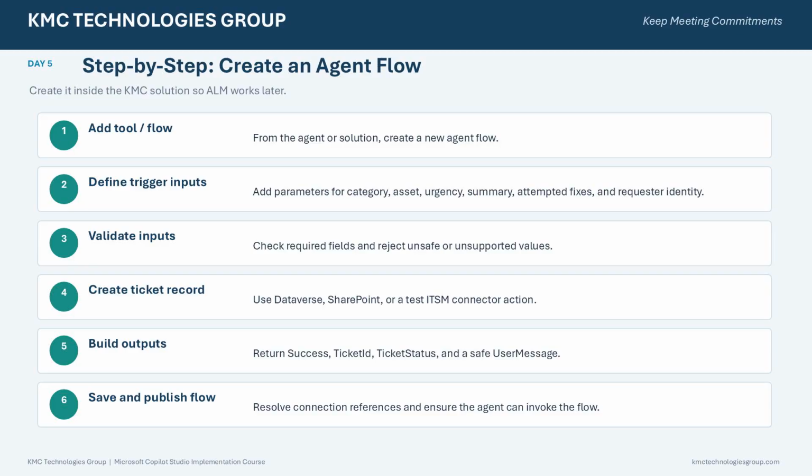Then create the ticket using Dataverse, SharePoint, or a test ETSM connector. After the record is written successfully, build the outputs. Return success, ticket ID, ticket status, and a user-safe result message. Finally, save and publish the flow and make sure the required connection references are resolved.